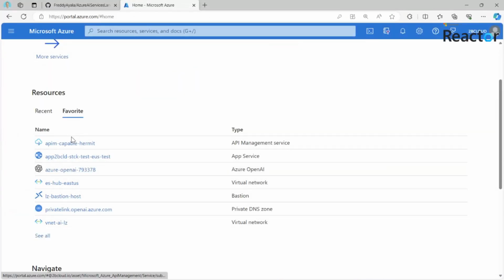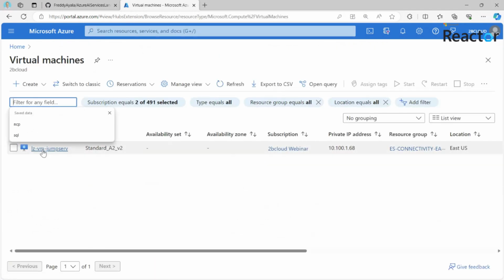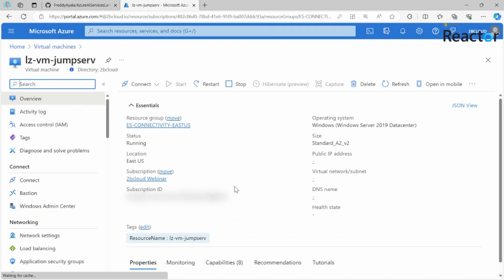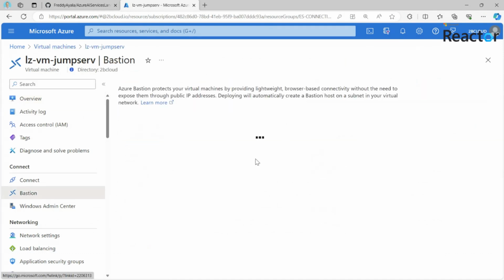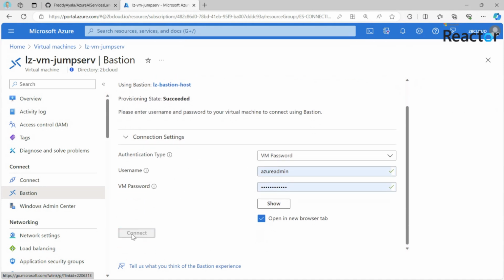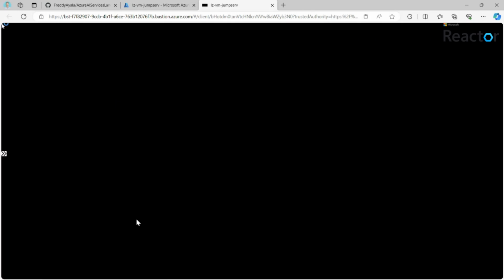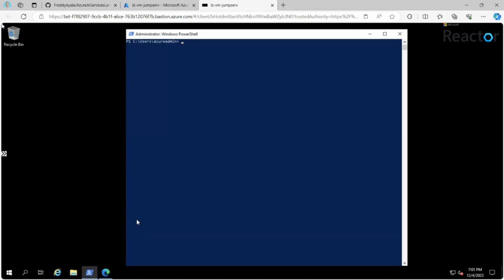Let's try to access it from the network. In order to do this, I will connect to a virtual machine that is hosted in our environment, our Jumpbox server. Connect via Bastion. Here I get a screen asking me to connect. I'll provide a username and password prepared in advance, and we are connected remotely to the virtual machine. Here, we'll be able to perform a web request calling the API management to get a response from its backend, the OpenAI service.